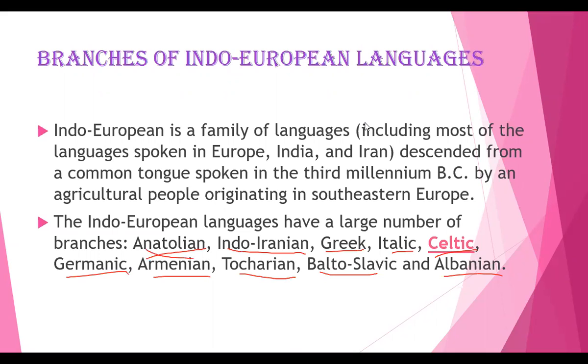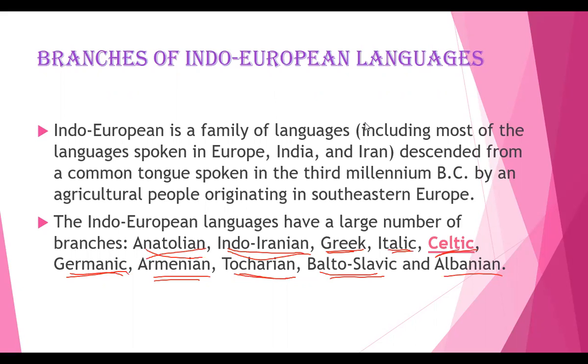Once again, I'm just repeating. Anatolian, Indo-Iranian, Greek, Italic, Celtic, Germanic, Armenian, Tocharian, Balto-Slavic, and Albanian. These are the branches of Indo-European languages. Isn't it? Very, very important aspect. Let us see in detail about all these branches, right?